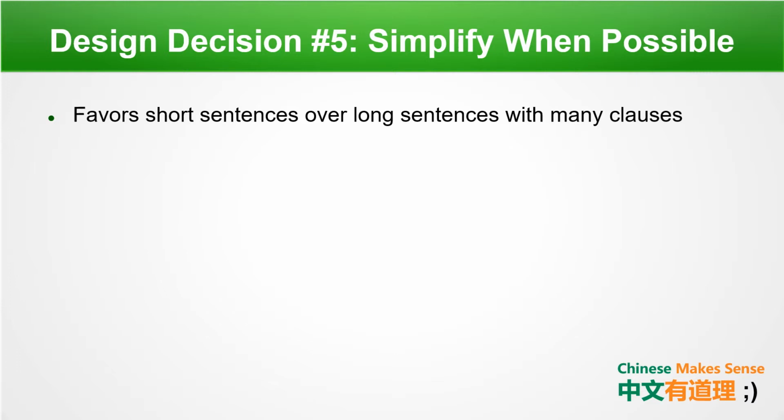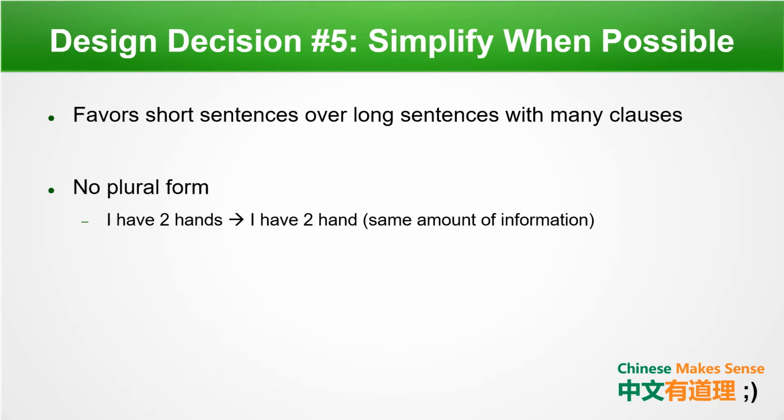Design decision for Chinese is simplify when possible. It favors short sentences over long sentences with many clauses. In Chinese, there's no plural form. In English, you have to say I have 2 hands, but in Chinese, you say 我有2只手, which literally translates to I have 2 hands. Same amount of information.